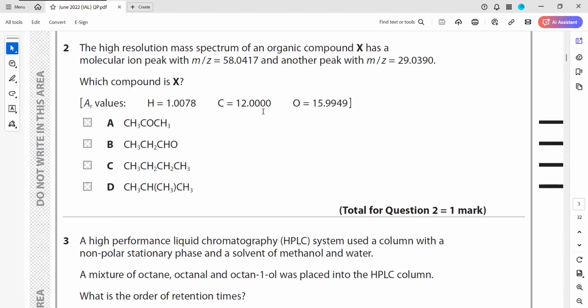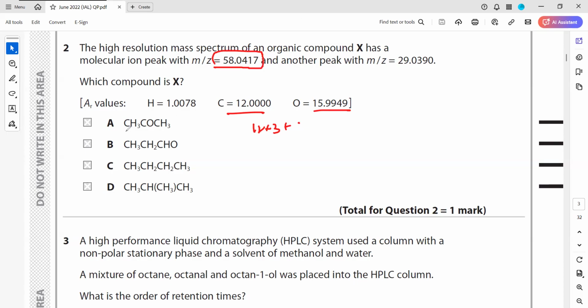The next question. The high resolution mass spectrum of organic compound X has a molecular ion peak at 58.0417 and another peak at 29. So first thing, what are the peaks they can give? And the total mass should be 58. You have to add, 3 carbons are there, so 12 multiplied by 3, plus oxygen is 15.9949 times 1, and hydrogen is 6. So that will give us the total mass of the compound.